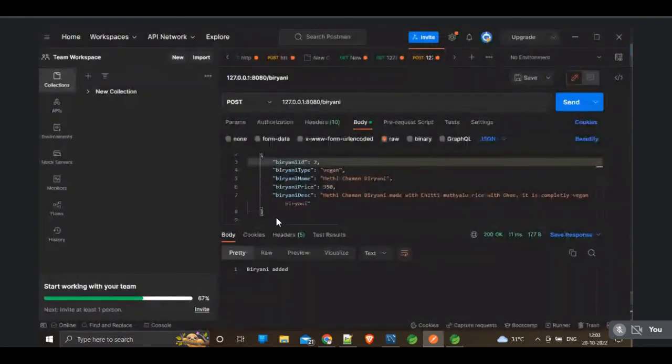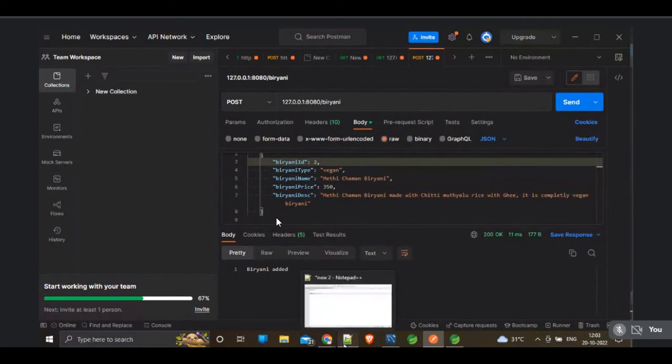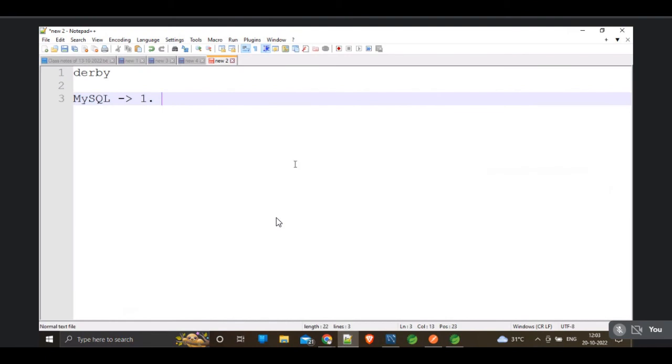Arey yaar, it is loading. See, actually, we are using four major things: Postman, Spring Tool Suite, MySQL, and Google Chrome. These four are among the heaviest softwares in Windows applications, and we are using only those four. That's why our laptops are running like crazy, so please bear with the speed of the laptops.